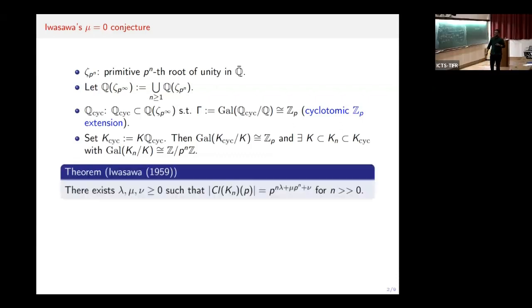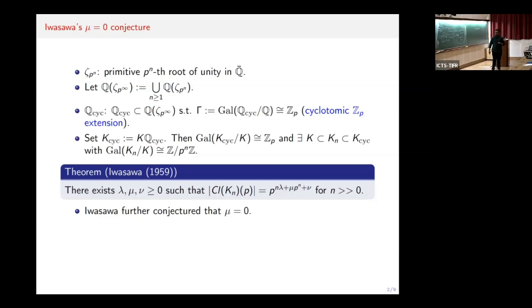What Iwasawa showed is the following: the size of the p-primary class group of this K_n is of the form p^{lambda n + mu p^n + nu} for n sufficiently large. These quantities lambda, mu, and nu don't depend on n when n is sufficiently large, and these are non-negative integers. In fact, he showed it for a general Z_p-extension. And for the cyclotomic Z_p-extension, he conjectured that this mu should be 0. This is precisely what Iwasawa's mu conjecture is. So for the cyclotomic Z_p-extension, this mu has to be 0.